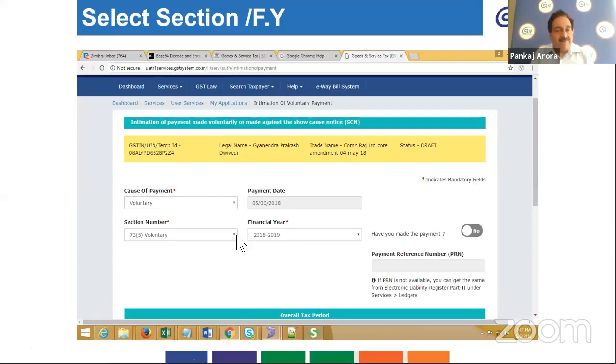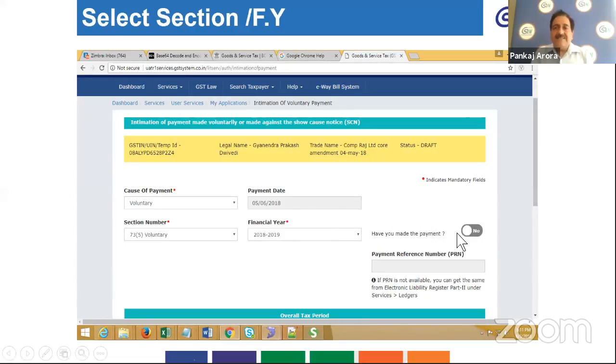But one has to be careful that a penalty amount is to be paid when one selects 74.5. If one selects 73.5, no penalty is to be paid, only the tax and interest is to be paid. And if one selects 74.5, a certain penalty amount is to be paid, which is to be deposited by the taxpayer. And you have to select the financial year.